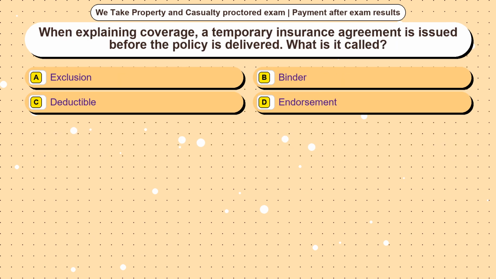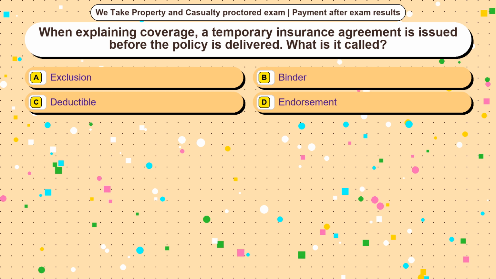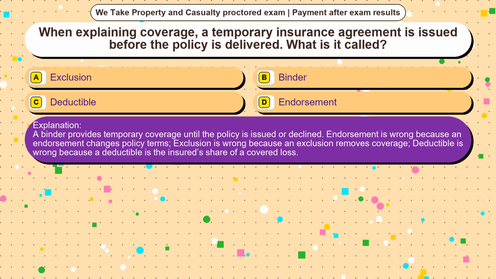Question 25. When explaining coverage, a temporary insurance agreement is issued before the policy is delivered. What is it called? Option A, exclusion. Option B, binder. Option C, deductible. Option D, endorsement. The correct answer is option. A binder provides temporary coverage until the policy is issued or declined.